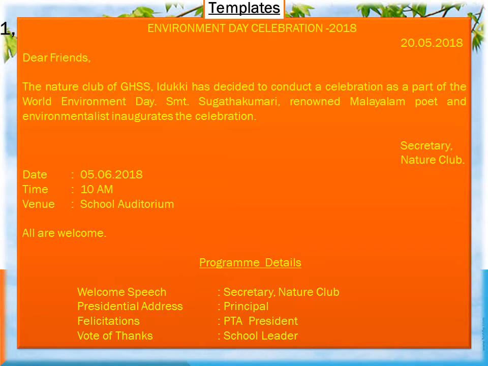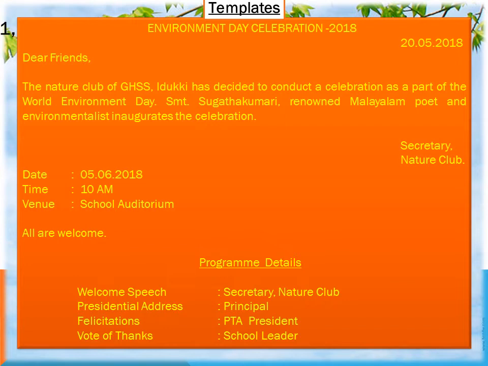Here we can see the main features like heading, date, salutation, then on the next line the details of the program, then notice issuing authority, the designation, date, time, venue. Then this is an elaborate program, so I wrote program details like welcome speech, presidential address, felicitation, vote of thanks.